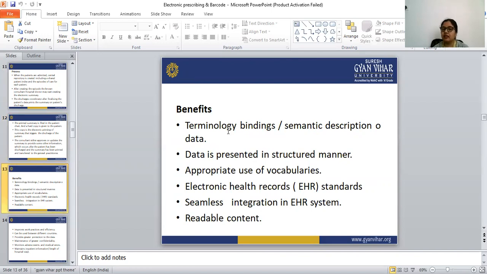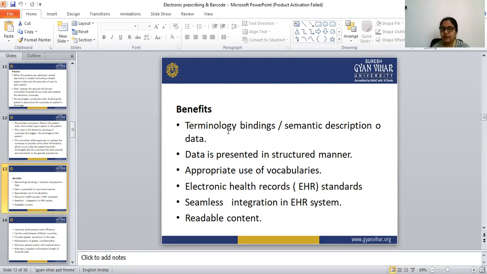Electronic health record standards are also possible with its help. Seamless integration in the EHR system is possible; EHR is the electronic health record. Readable content is present in the electronic discharge system.